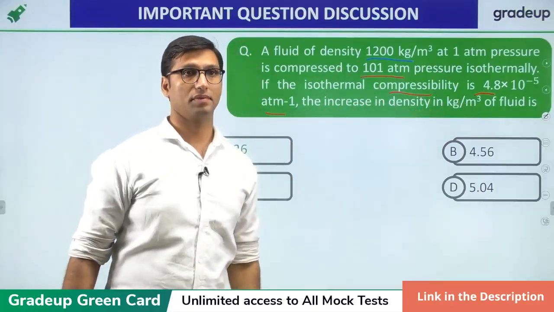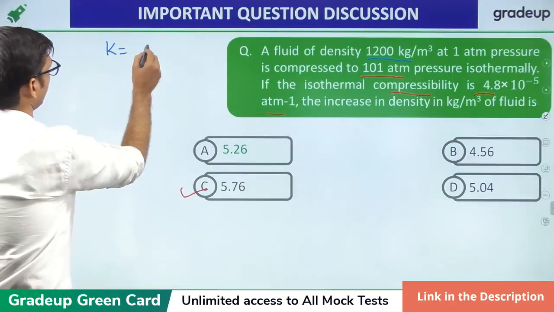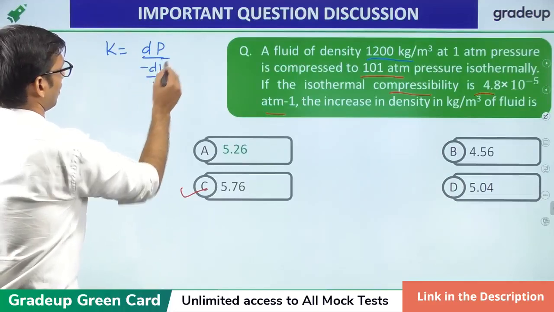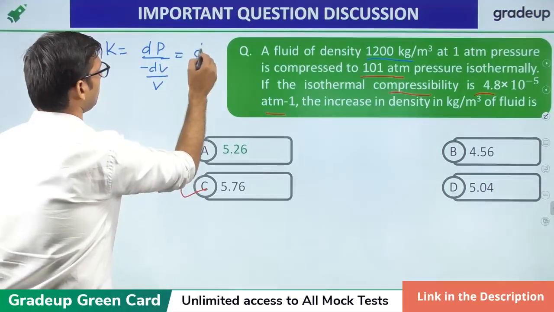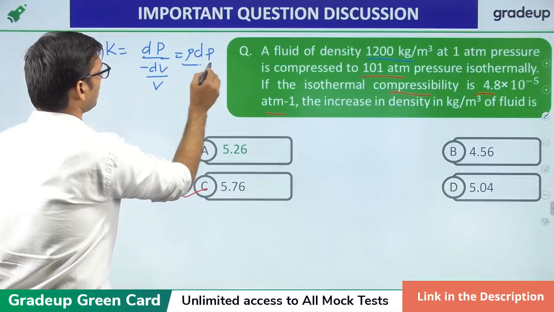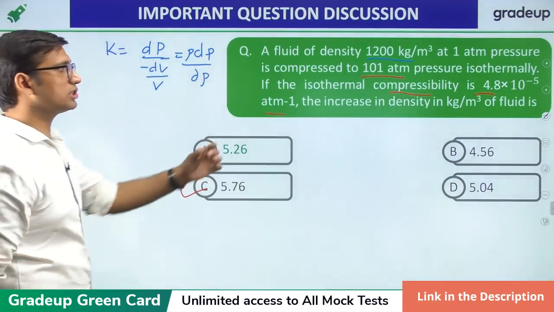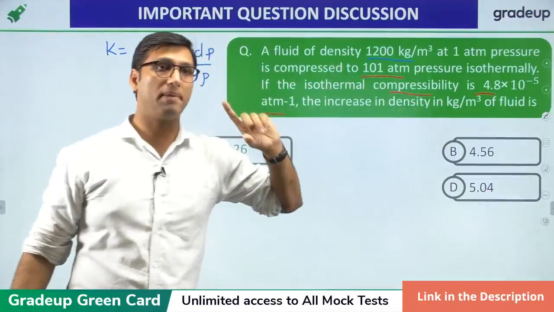in density. So we know that bulk modulus is equal to dP over minus dV over V, right? Or we can also say that this is equal to rho dP over d rho. And we know that in this question they have given isothermal compressibility. They have given compressibility, not bulk modulus.